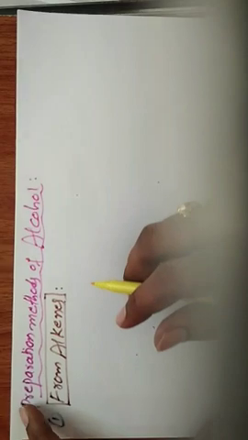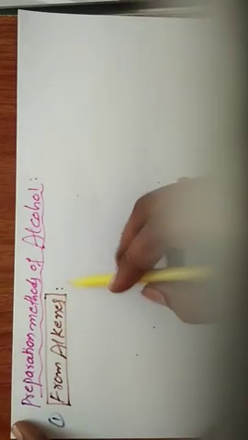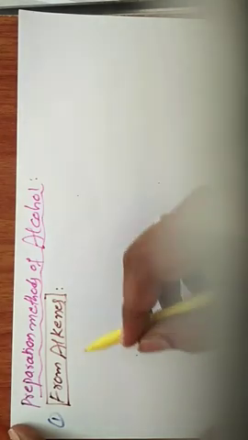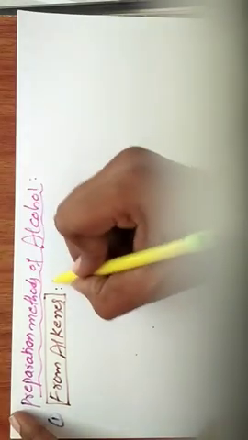Alkenes means double bonded compounds. Alkenes undergo hydration. This reaction is also called acid catalyzed hydration.